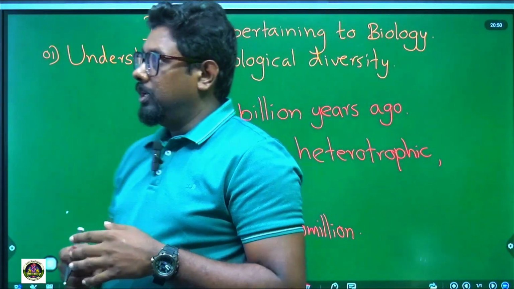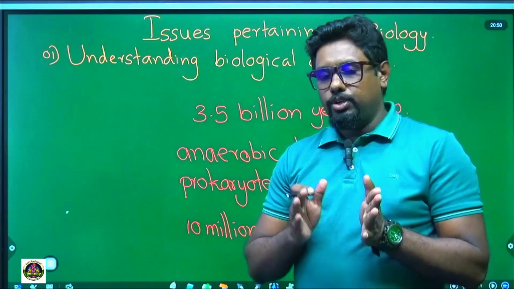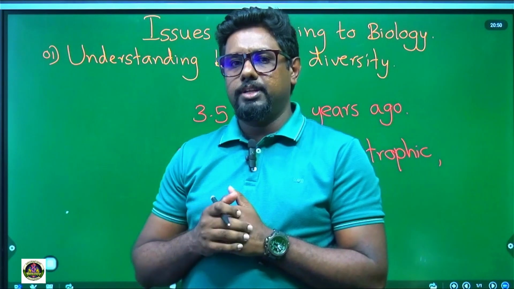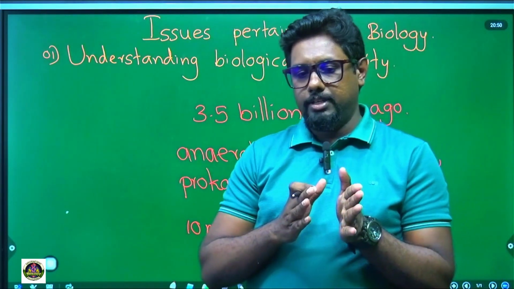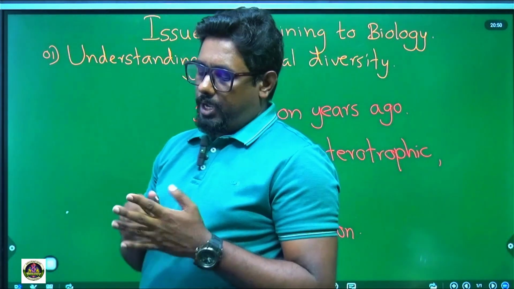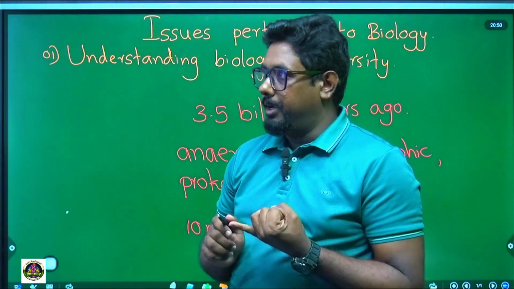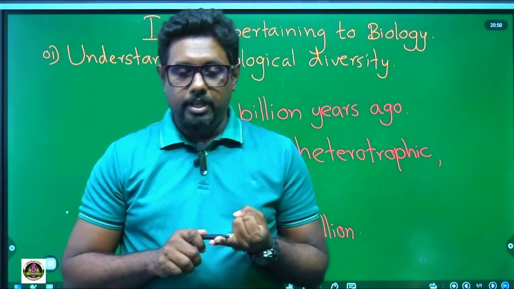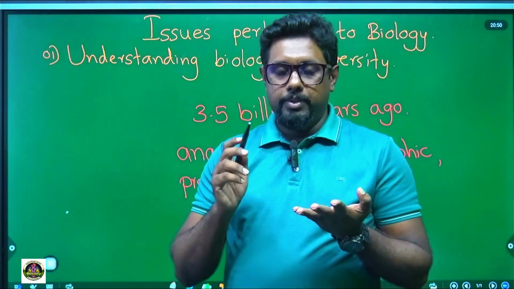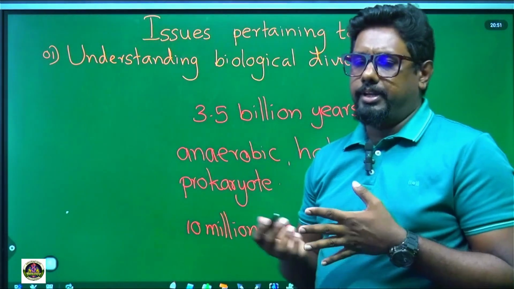Then there are some parts of the biologically diverse earth. What are those parts? There is the variety of life on the earth, various kinds of lives we can see. And there are a number of species of plants, various kinds of plants. We can say angiosperms, gymnosperms, pteridophytes, lycophytes. We will study them later.